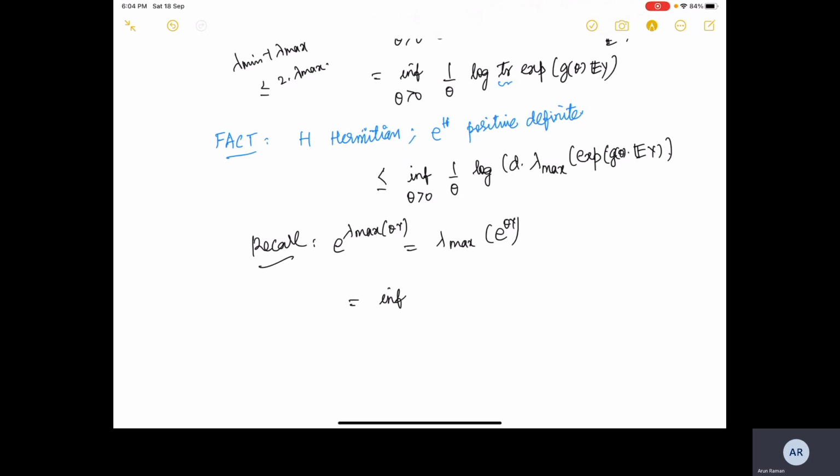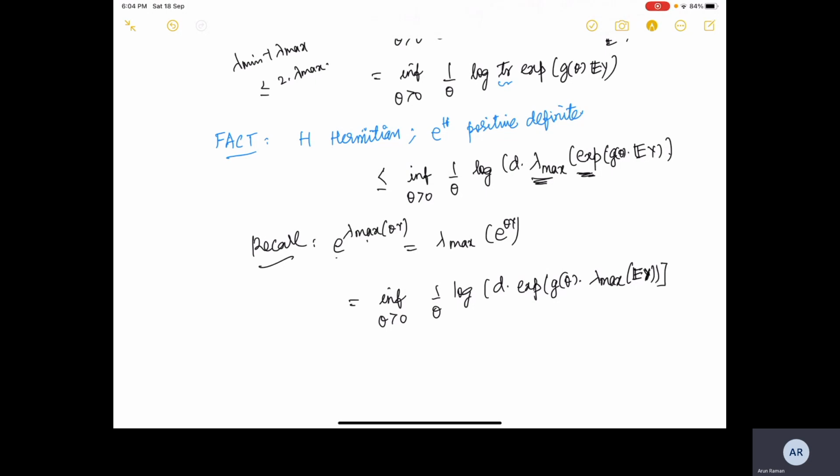So the infimum over theta greater than 0 of 1 by theta log of d times exponential of g theta times lambda max of exponential of y, where lambda max of exponential is replaced by exponential of lambda max.